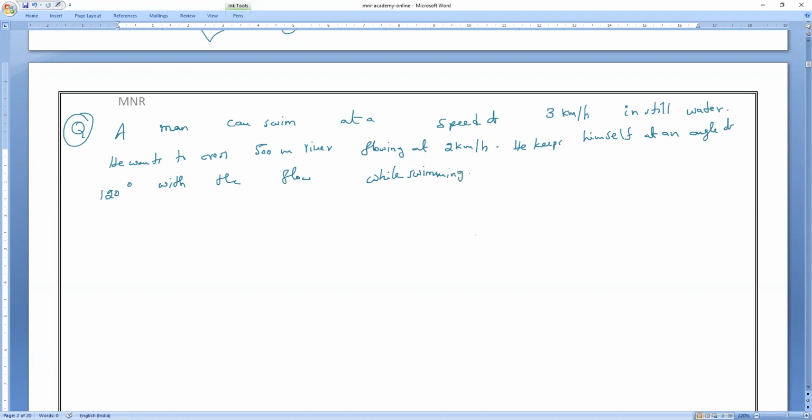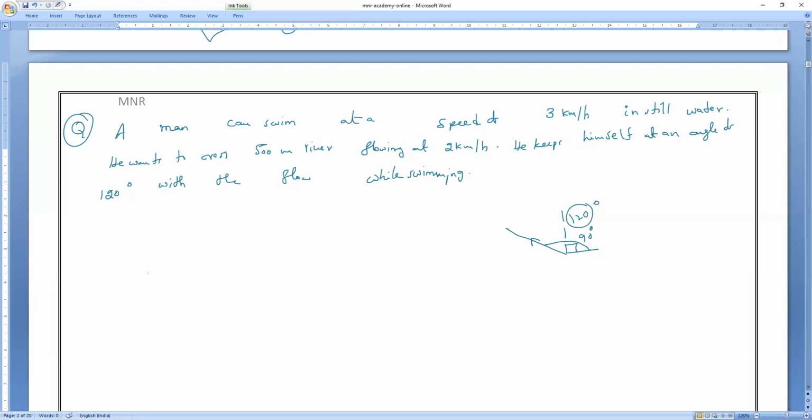So can you tell me what do you mean by 120? 120 means what? This is called 90. This is the surface, this is called how much degree? 90, 100, 110 and 120. 120 means this is what we used to call 120. Will you all accept it, everybody? Yes, please. All of you? Yes, sir. Clear? Now, he is trying to maintain a 120 degree angle while swimming.